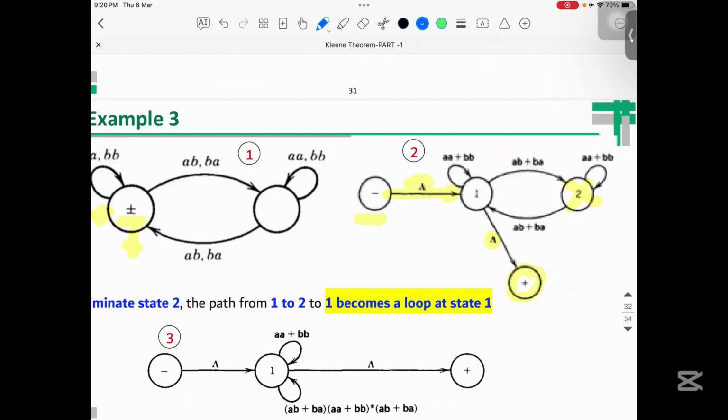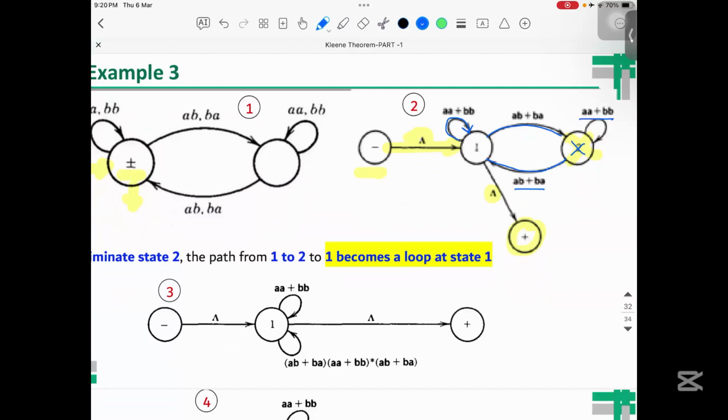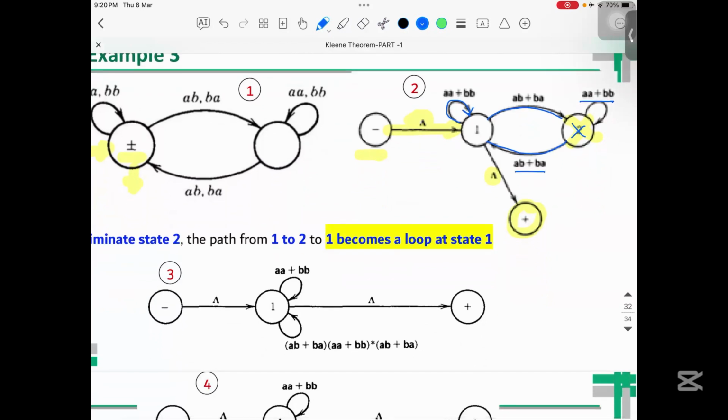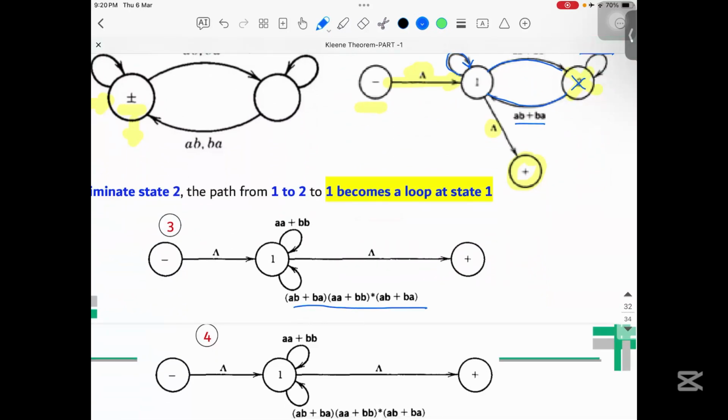When you eliminate 2, on 1 there is this loop, which we will not touch. It will be AB plus BA, then there is a loop of AA plus BB, and then AB plus BA. So the path from 1 to 2 becomes a loop at 1. Let's assume this is R1, this one is R2. So it will be R1 plus R2.